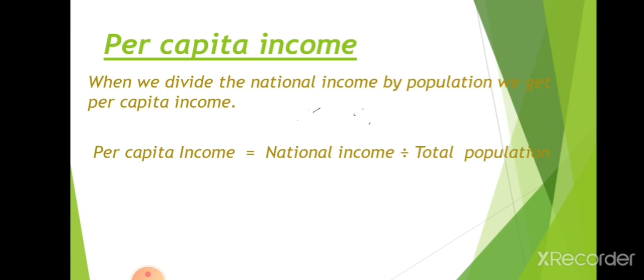If a person in the USA gets rupees 150 per day, and in India we get rupees 100 per day, we can compare the per head income and see that the USA gets more income than India. Like that, by using per capita income, we can measure the development of a country, or the individual income of a country.